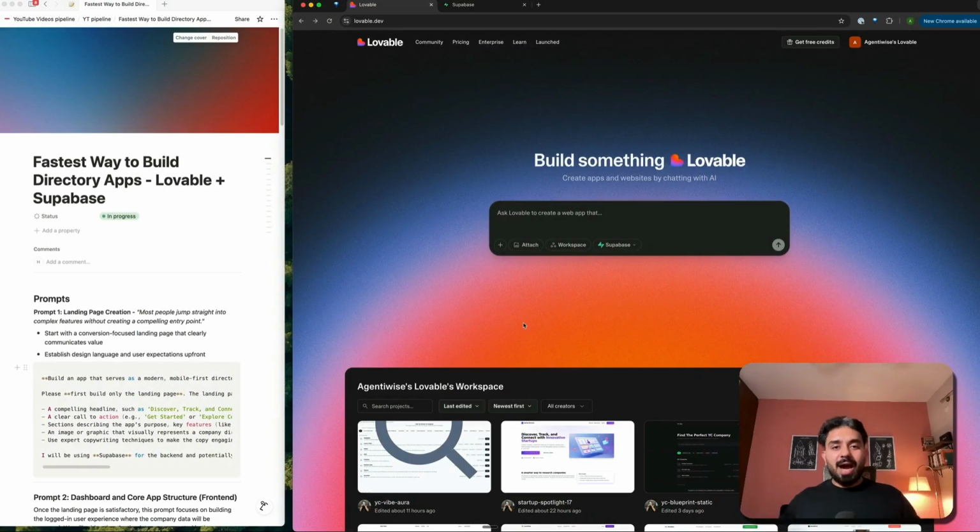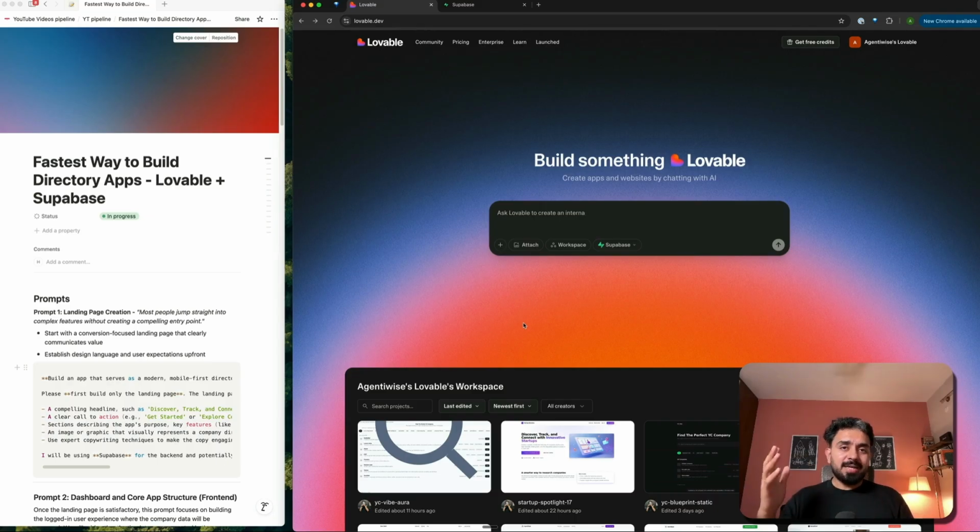Step by step. Now I have figured this out over multiple iterations. I've built many directory based applications at this point. So this is by far a fine-tuned approach, fixing all sorts of mistakes that I've made using all sorts of vibe coding tools: Lovable, V0, Cloud Code, Cursor, all of these tools. For Lovable, we pick ideas that are prototypes or these types of directory applications that are pretty easy to generate. These are simple ideas, not very complex.